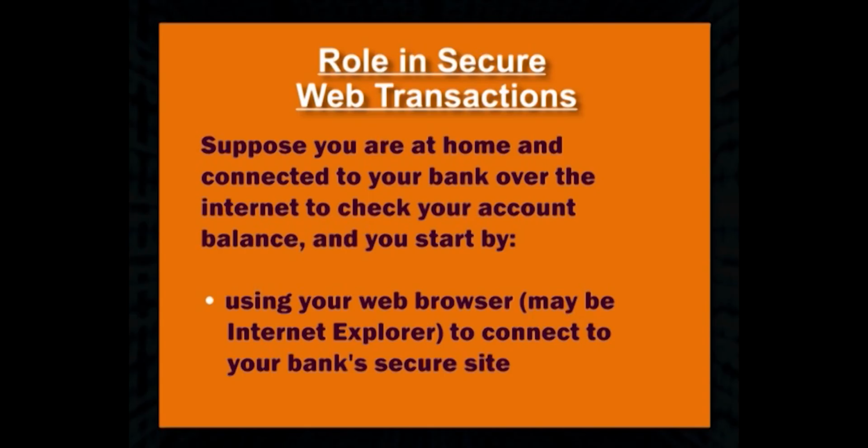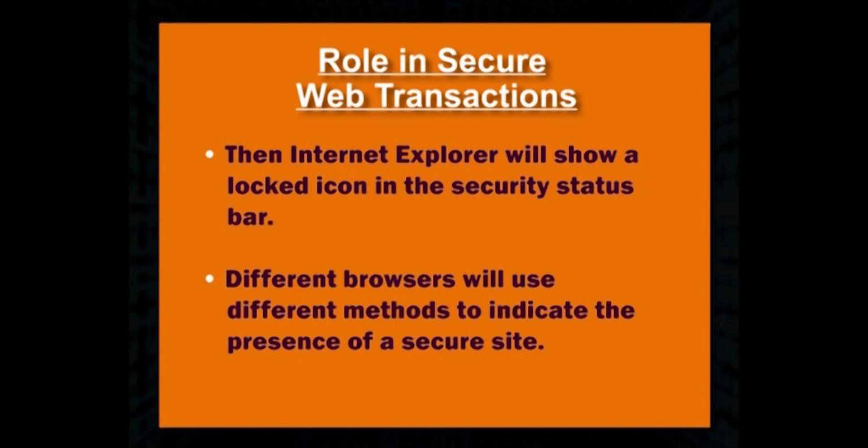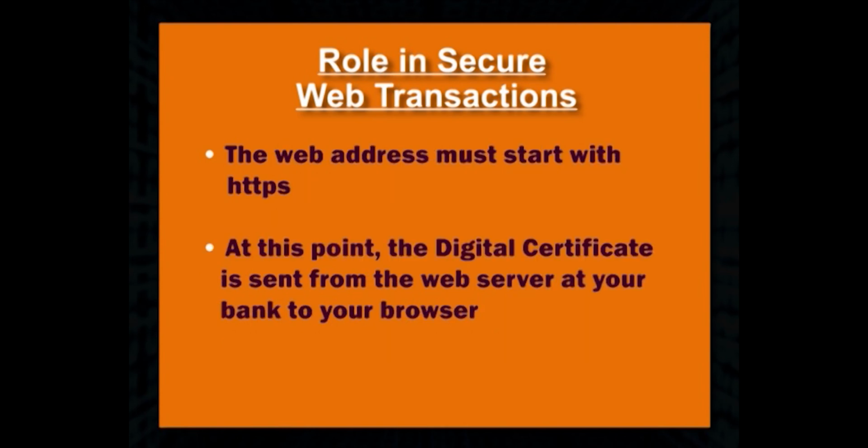Now, let us look at how such transactions work. Suppose you are at home and connected to your bank over the internet to check your account balance, and you start by using your web browser, maybe Internet Explorer, to connect to your bank's secure site. Then Internet Explorer will show a locked icon in the security status bar. Different browsers will use different methods to indicate the presence of a secure site. The web address must start with HTTPS.